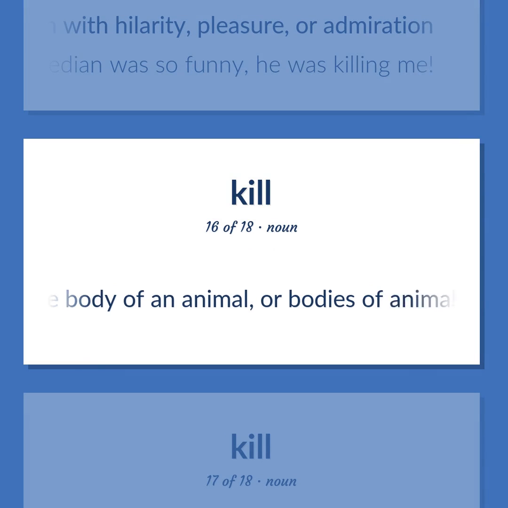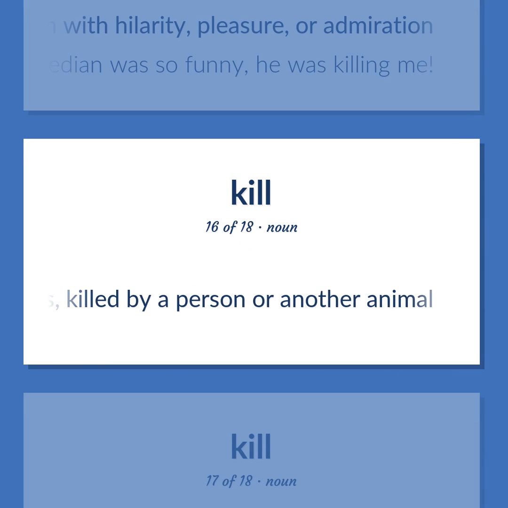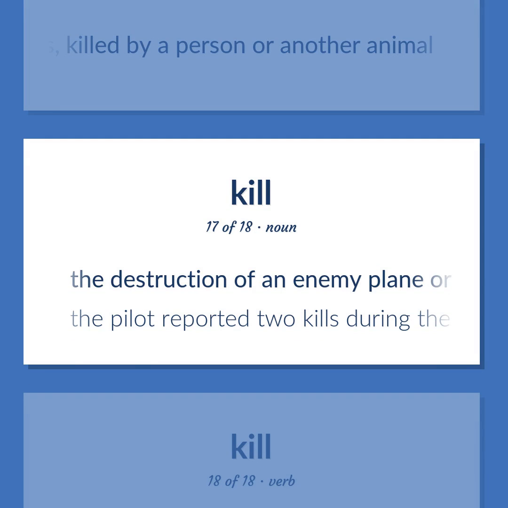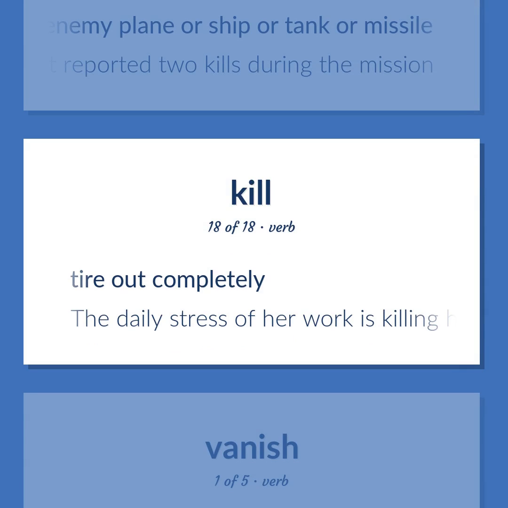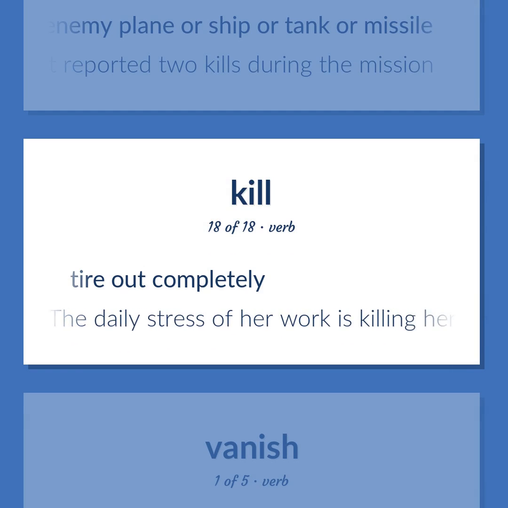The body of an animal, or bodies of animals, killed by a person or another animal. The destruction of an enemy plane or ship or tank or missile. The pilot reported 2 kills during the mission. Tire out completely. The daily stress of her work is killing her.